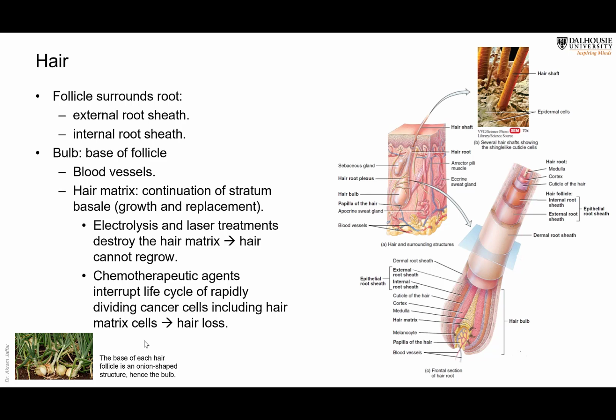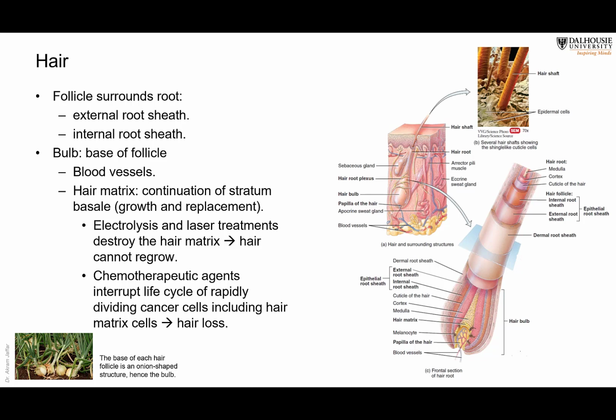In addition to that, the root is distended here, and so it gives the appearance of an onion bulb. And that's why it's called the bulb of the hair, which is located at the base of the follicle. So the base of the follicle is distended, and there are blood vessels, as you can see, multiple blood vessels. And there is another layer here, which is called the hair matrix. And it's like the stratum basale, so it contains stem cells and melanocytes.